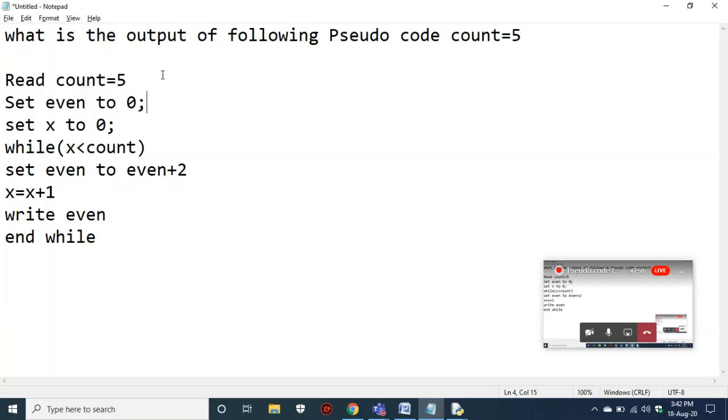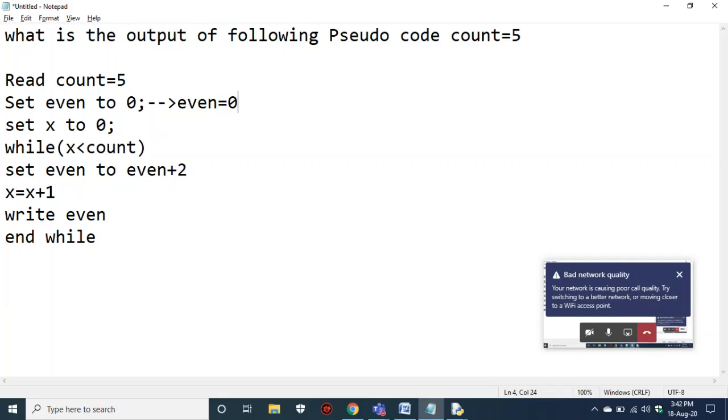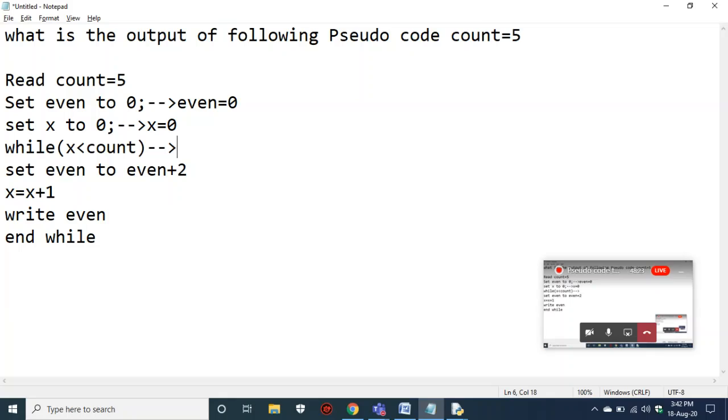That means there is a variable called even, and the value in that variable is 0. Set x to 0. This indicates that there is a variable called x, and this x is also equal to 0. So count is 5, even is 0, and x is also 0. Now he is checking this condition. What is the condition here? x is 0, and 0 is less than 5. Yes, it is true. So it went down: set even to even plus 2.